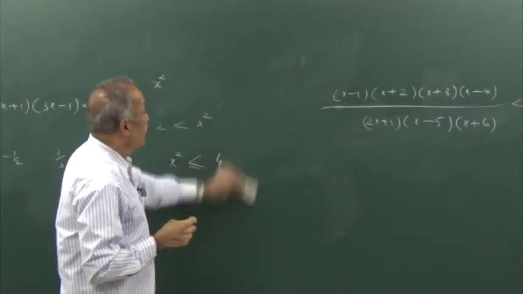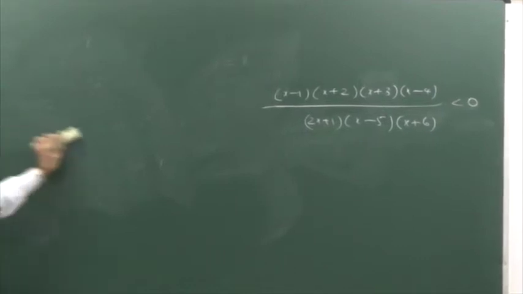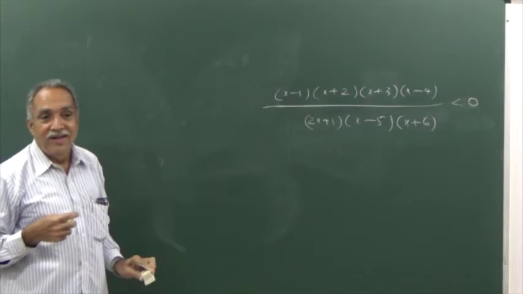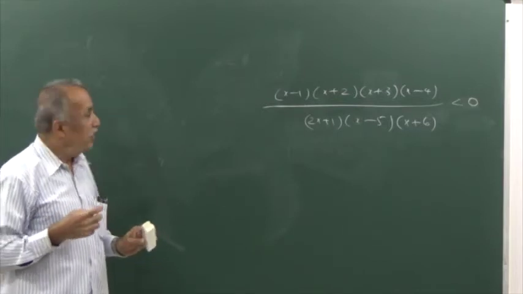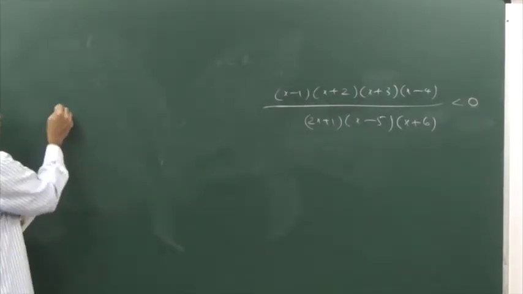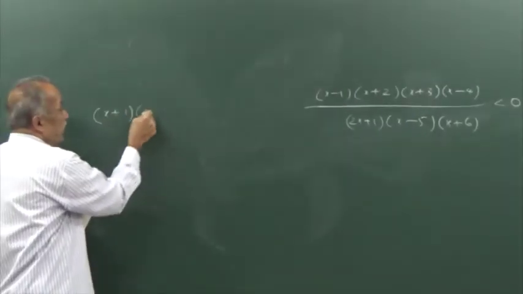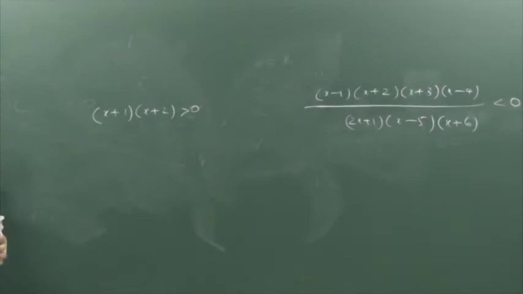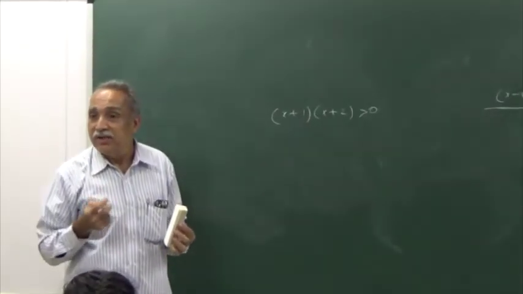What does this mean? Okay. How did you get an answer for the previous question? I asked what will be the meaning of this inequality. You said x must lie outside minus 2 and minus 1. How did you get that conclusion?